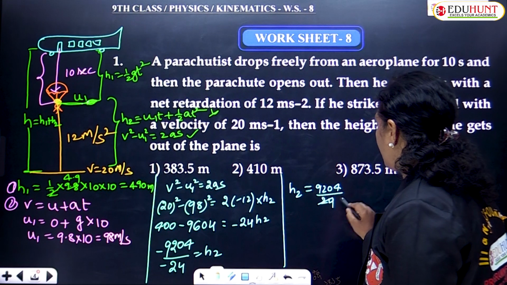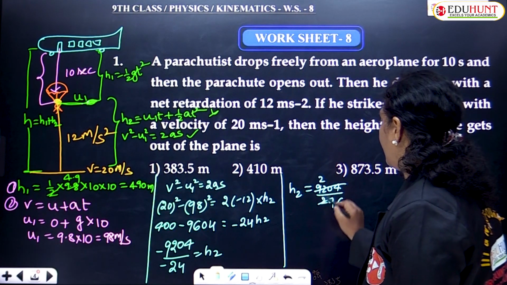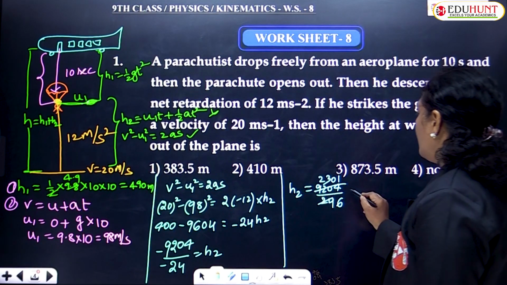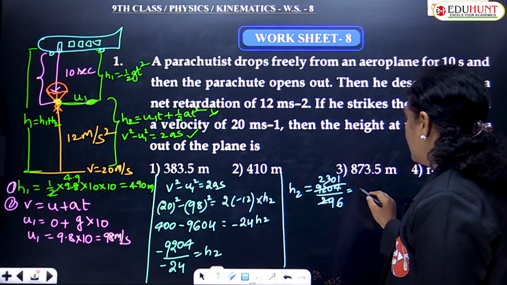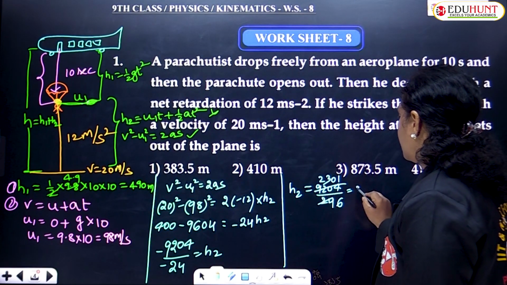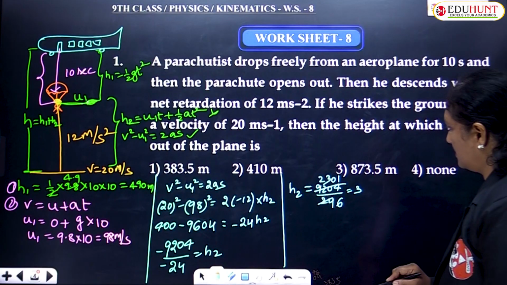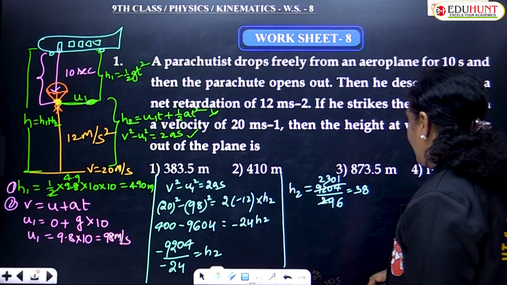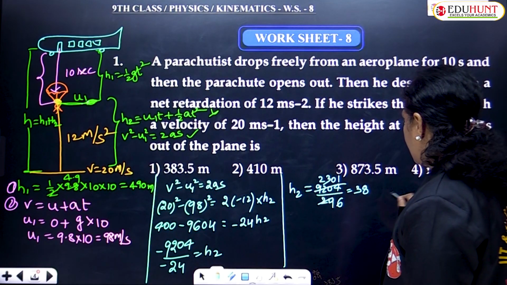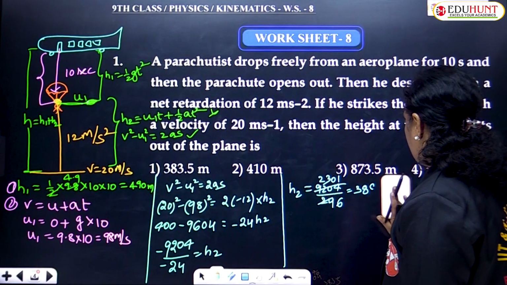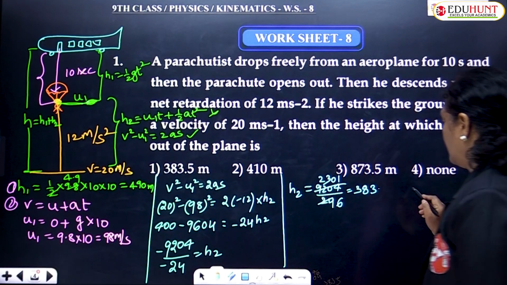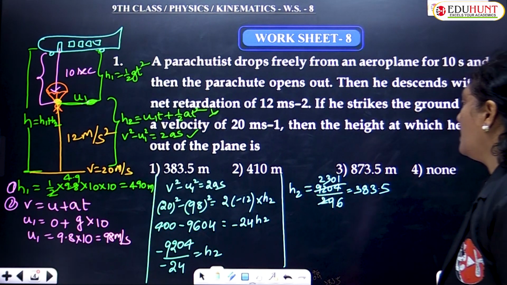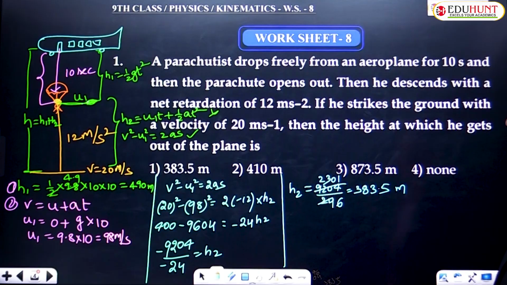Solving this, I'll go with 4. 4 sixes are 24, and here 4 twos are 8, 4 threes are 12, 0, 1. Clear? So 2301 upon 6, how much will you get? 6 threes are 18, 50, 6 eights are 48, 20, 21, 6 threes are again 18, 30, 31, 6 fives are 30. So h2 was found to be 383.5 meters.